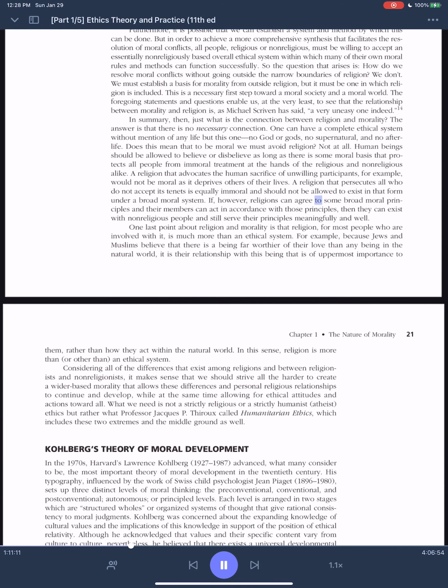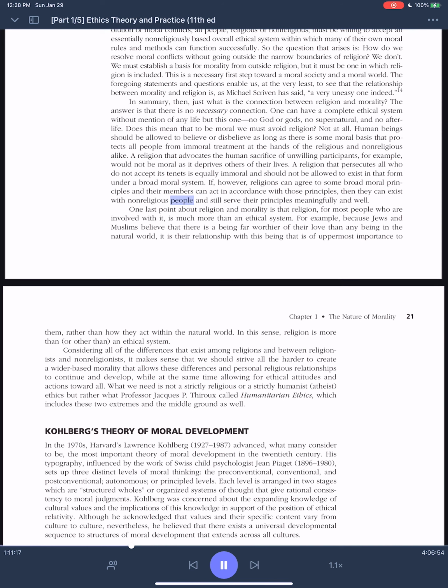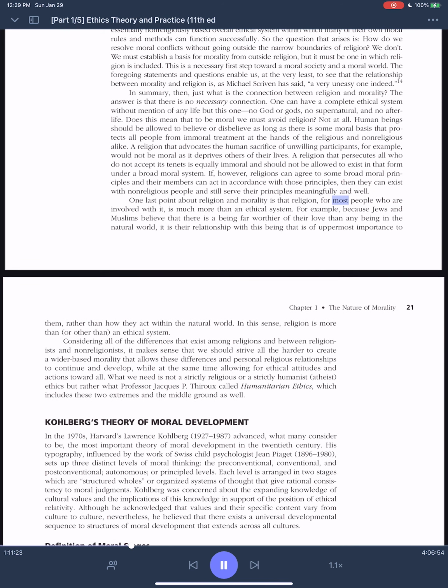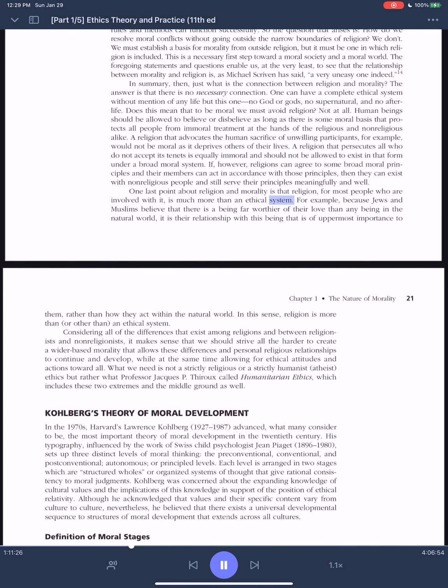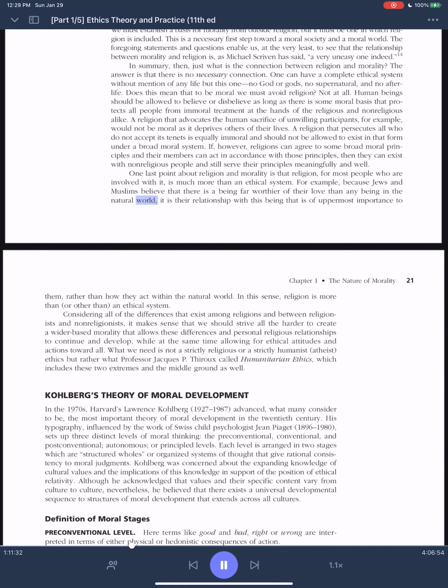If, however, religions can agree to some broad moral principles and their members can act in accordance with those principles, then they can exist with non-religious people and still serve their principles meaningfully and well. One last point about religion and morality is that religion, for most people who are involved with it, is much more than an ethical system. For example, because Jews and Muslims believe that there is a being far worthier of their love than any being in the natural world, it is their relationship with this being that is of uppermost importance to them,